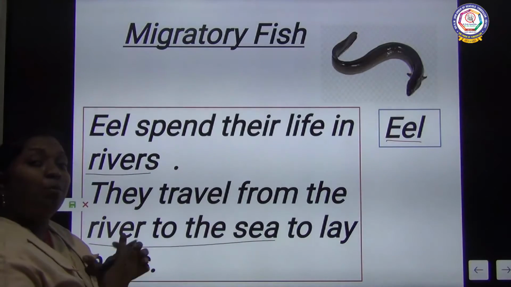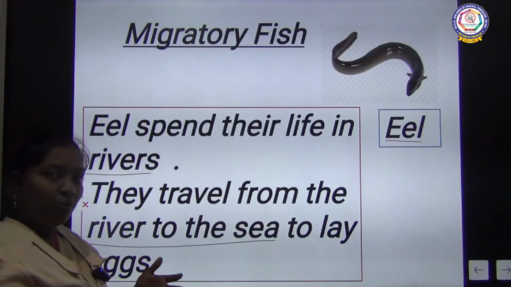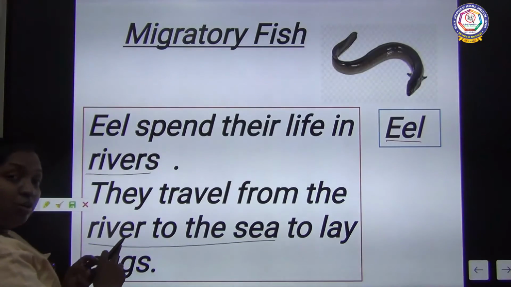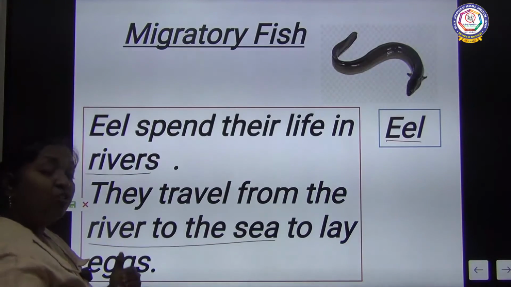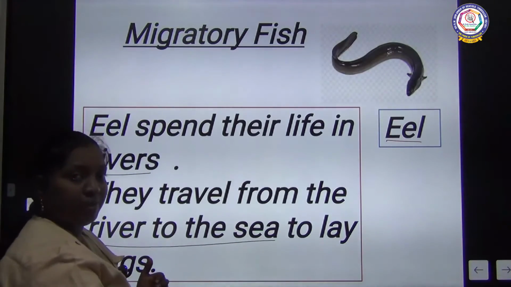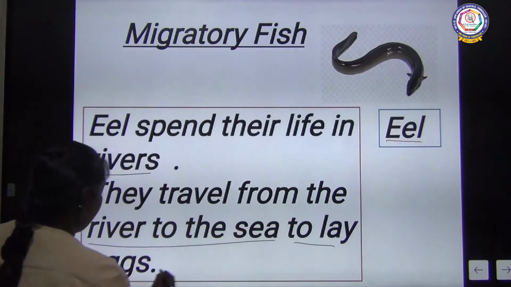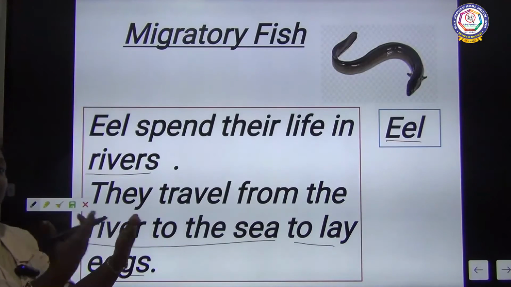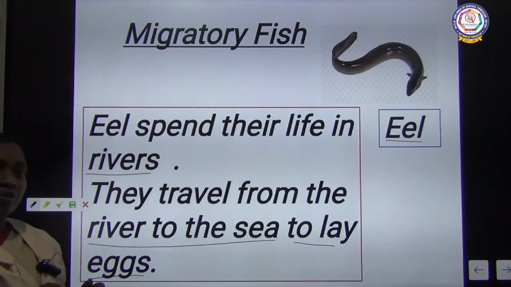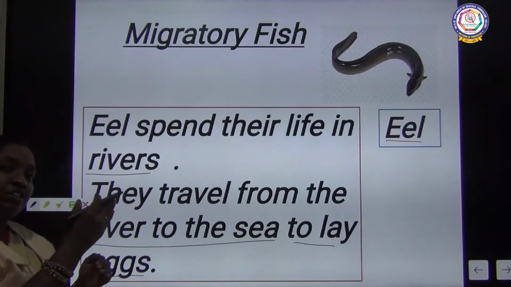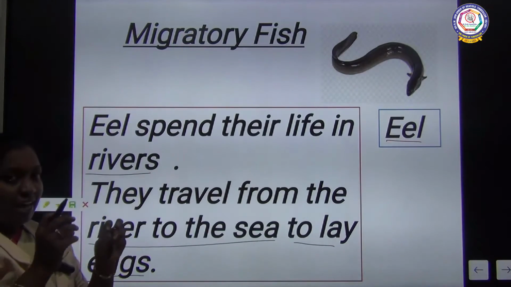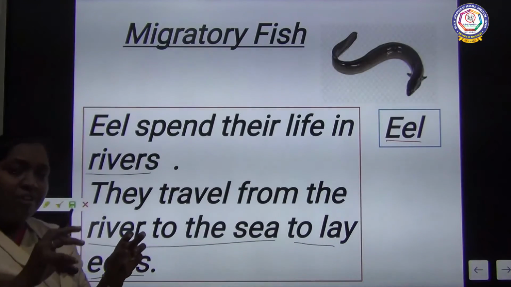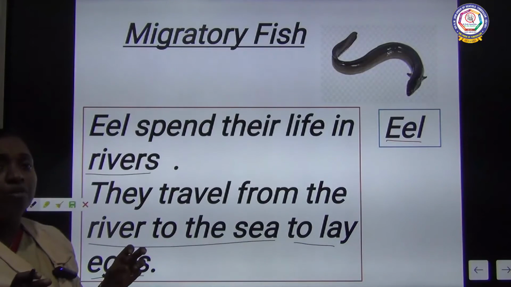It is also migrating. Normally all fish live in water, so what is the reason it changes place? Normally it lives in the river, and from the river to the sea it will change its place. For what reason? To lay eggs. To lay eggs, it moves from river to sea. Then what is special: the parent eel, after reaching the sea, lays eggs. Then the young one hatches out and comes out. After the young one comes out, what will happen to the parent eel?